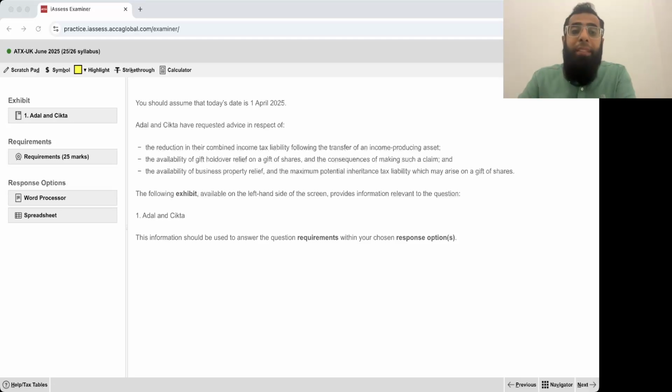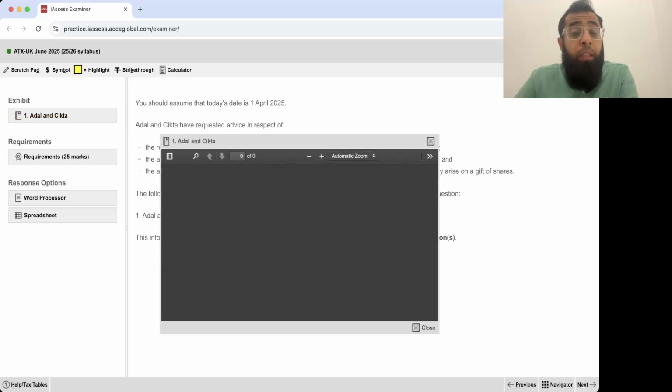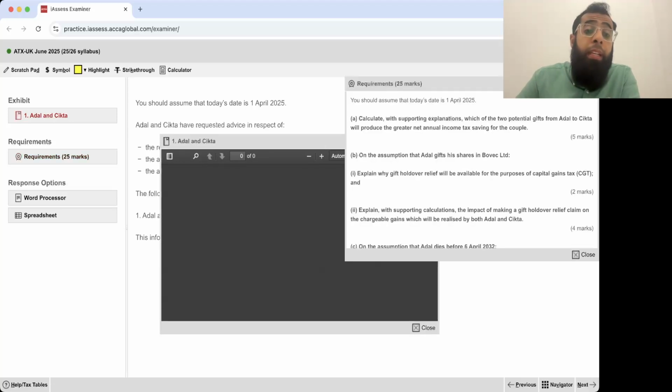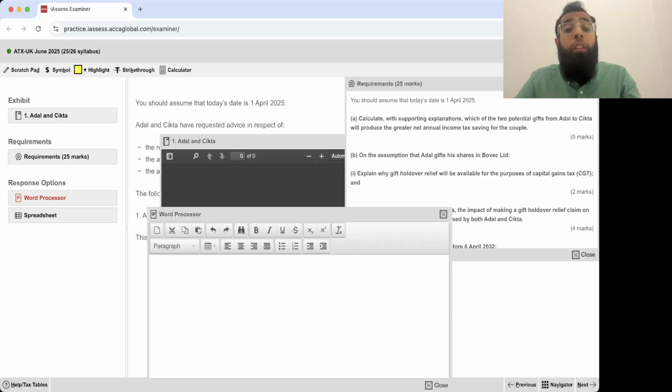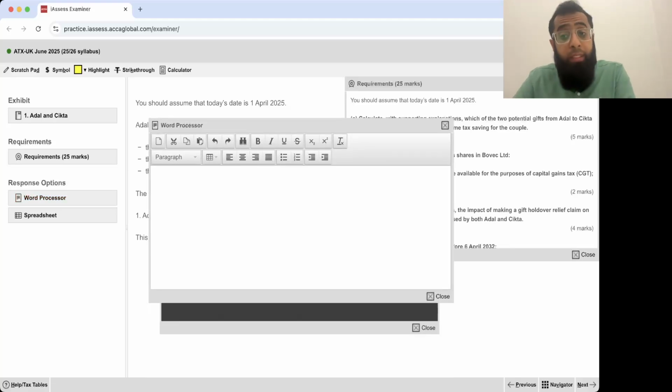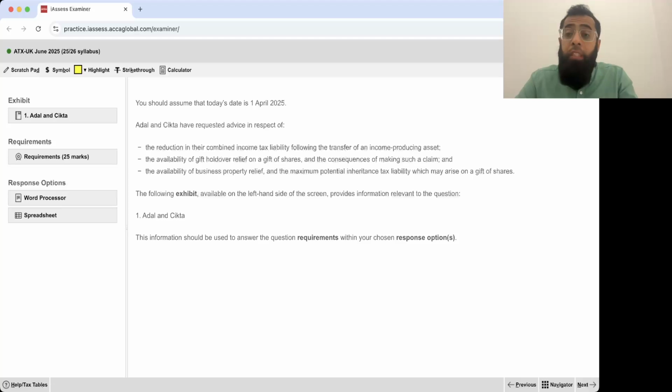Okay, so let's start with this exam paper. We'll be going in detail. We'll be reading this introduction, then we'll be looking at this exhibit, the requirements tab, and then at last we'll be actually drafting the whole answer in today's class. So your patience and concentration throughout the class will be really essential as it will be a detailed session, because we'll be drafting the whole answer. So you need to listen carefully.